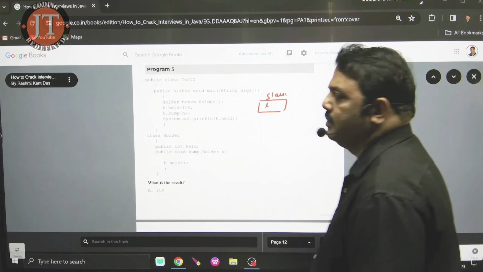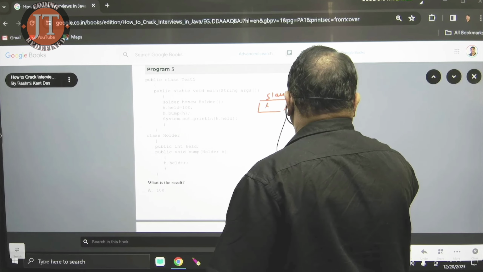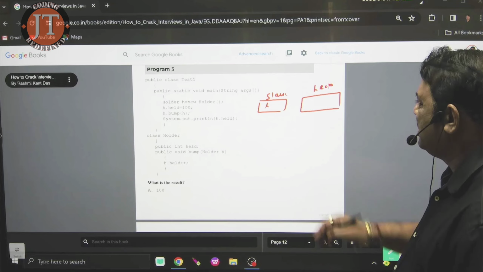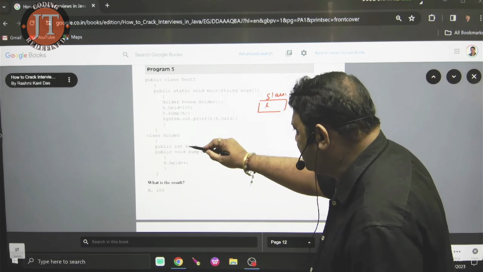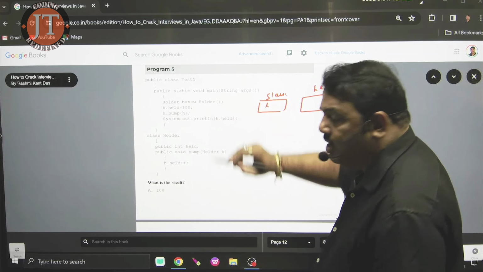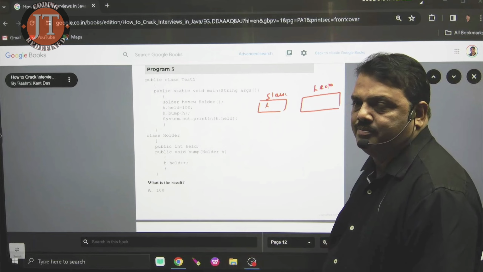Check here. I construct a new object. You know that it occupies memory from the heap area. This is the holder object I create. There is no constructor available, and I am calling the non-parameterized constructor, so it called the default constructor.